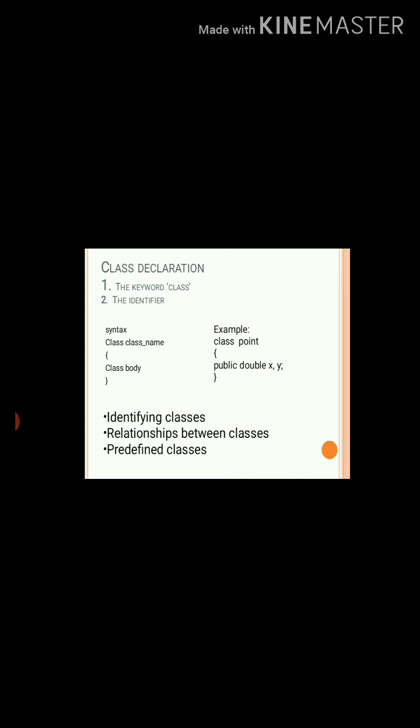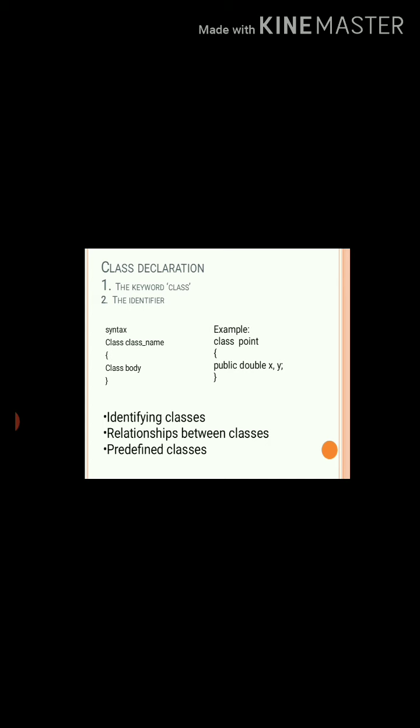Example, class keyword and class name is Point. Then curly braces open. This shows the class body is open. Here two variables are defined as double data type, x and y, and they are also defined with the public access modifier, then class body close. This is a common example of declaration of class.